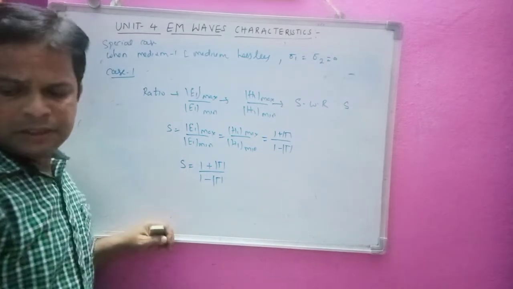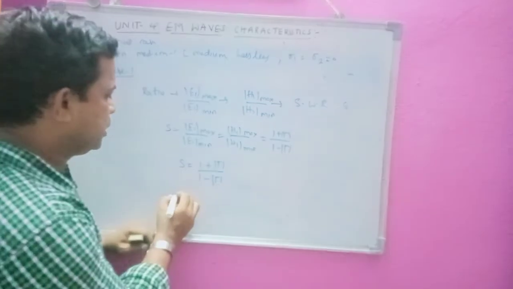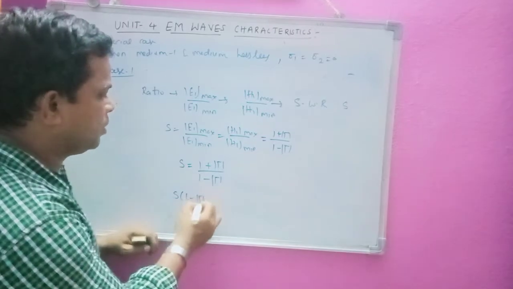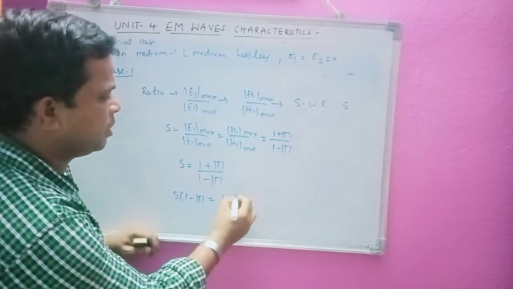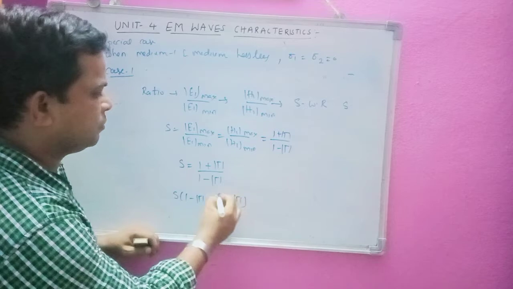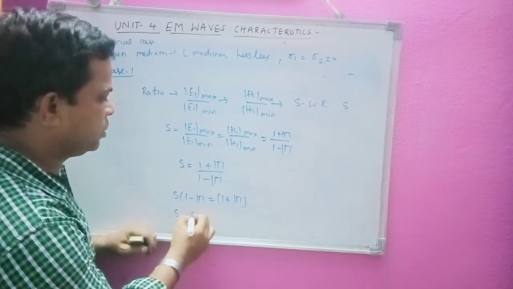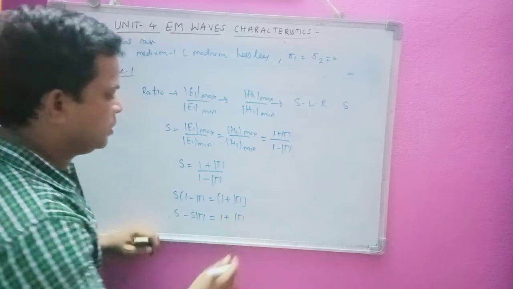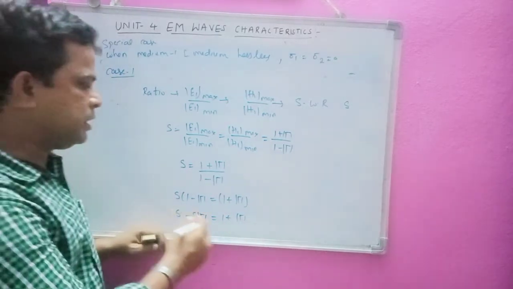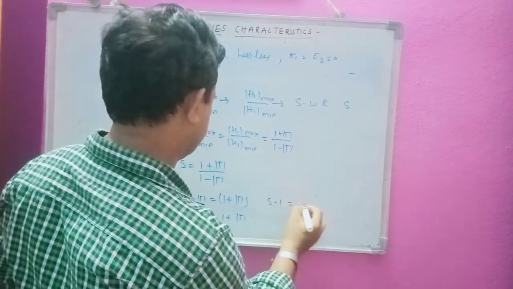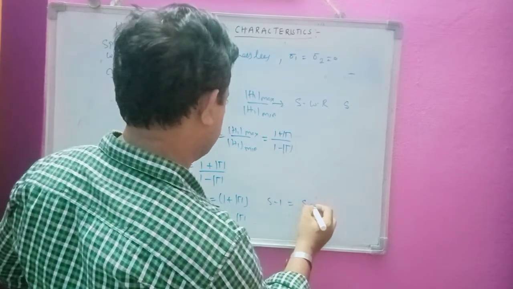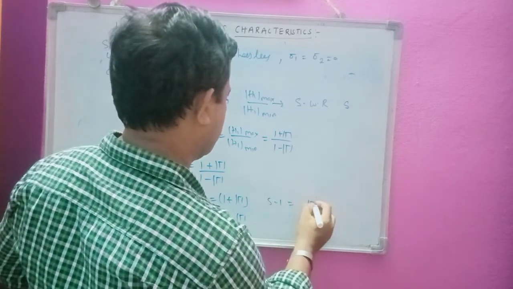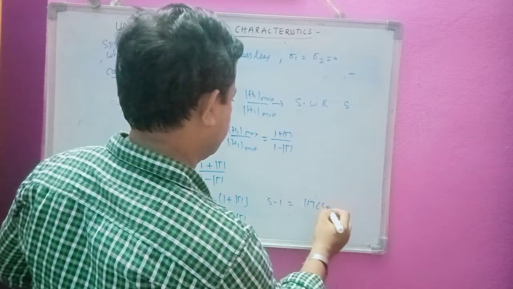Now I can represent this in terms of the reflection coefficient also, by S into 1 minus mod gamma equal to 1 plus mod gamma. That is, S minus S into mod gamma equals 1 plus mod gamma. So if I rearrange, S minus 1 is equal to mod gamma into S plus 1.